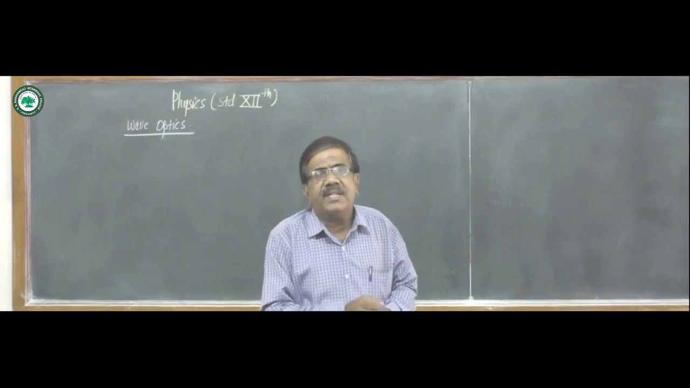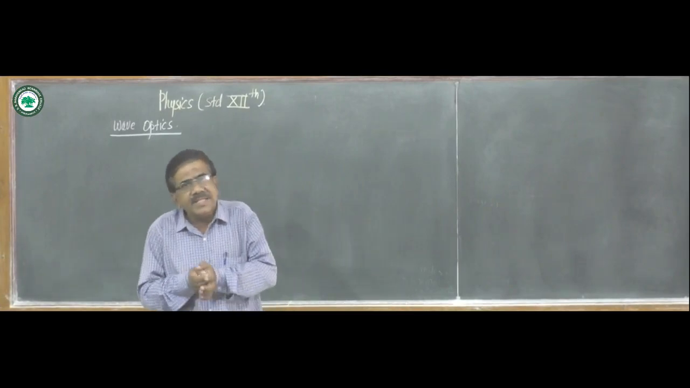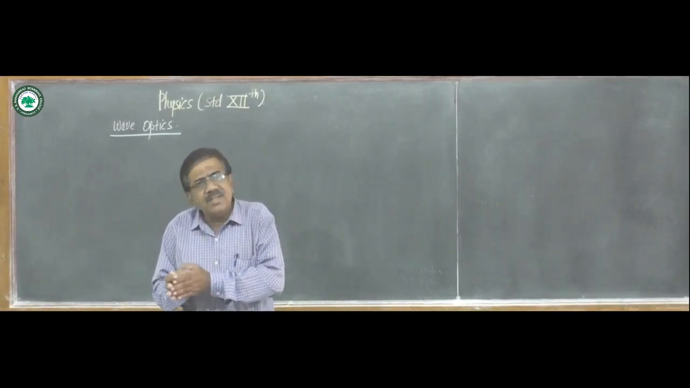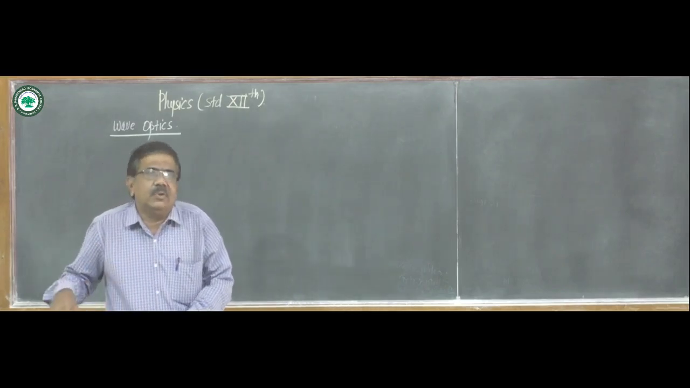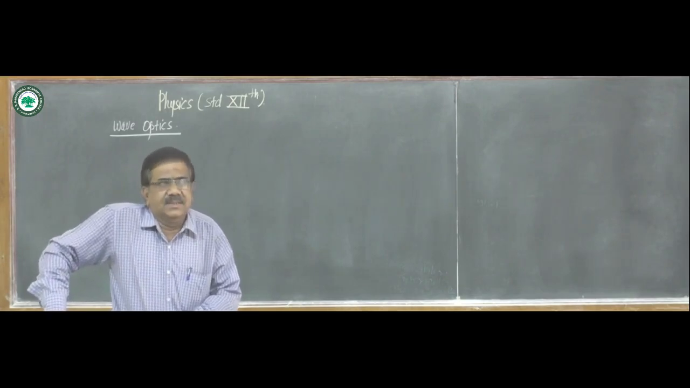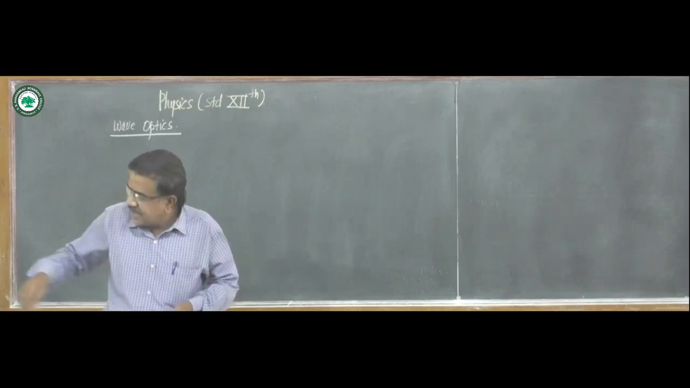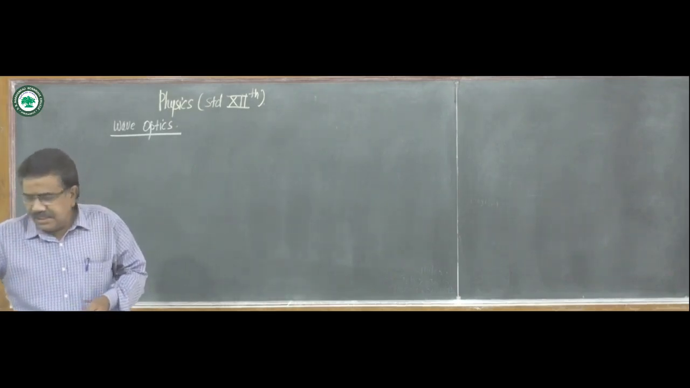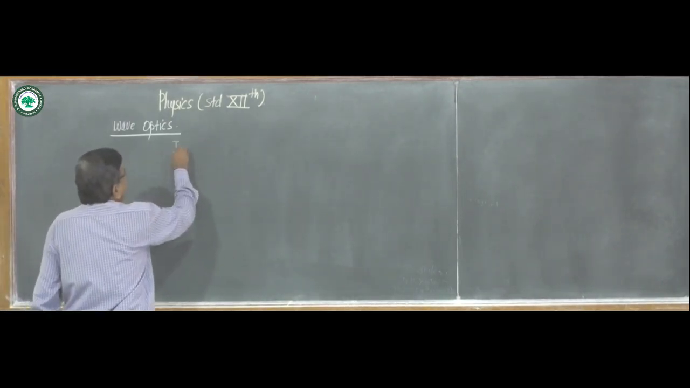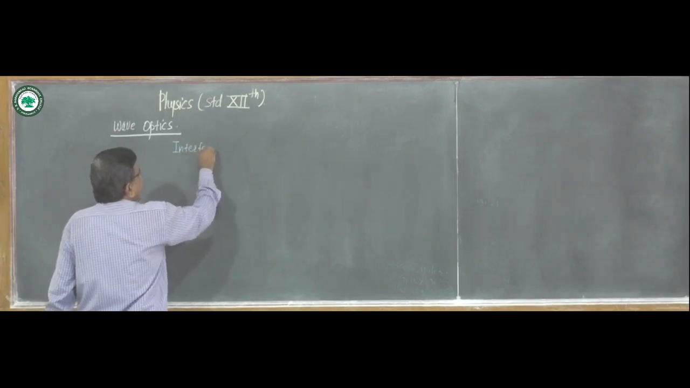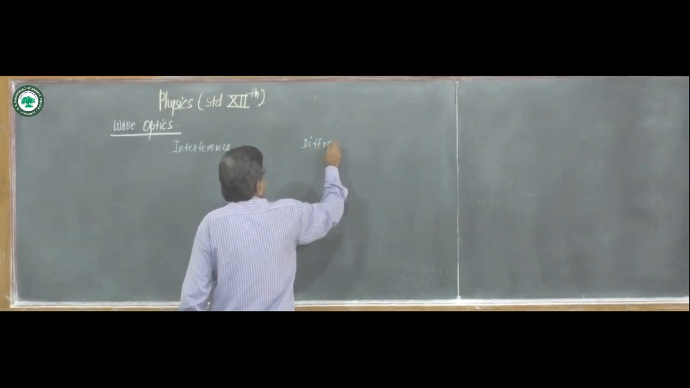You also know the diffraction of light: the bending of light round the edges of obstacle or slit and entering into the region of geometrical shadow is the diffraction. You have studied all these two concepts, interference and diffraction. Today we see what is the difference between interference and diffraction. What is the main difference between these two?